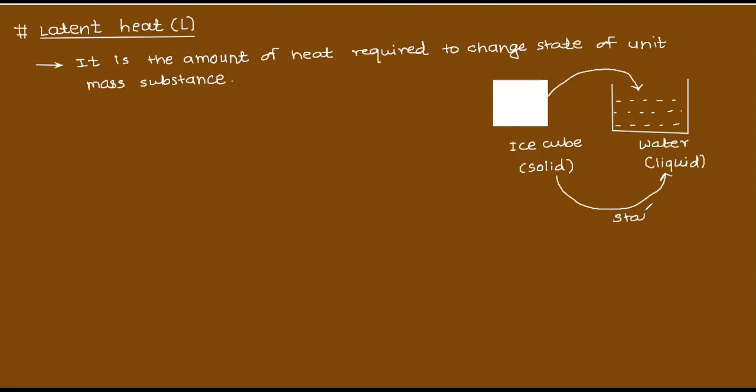So what changed here? State changed. What state changed? Solid to liquid. And whatever amount of heat you have supplied to change its state is called latent heat.